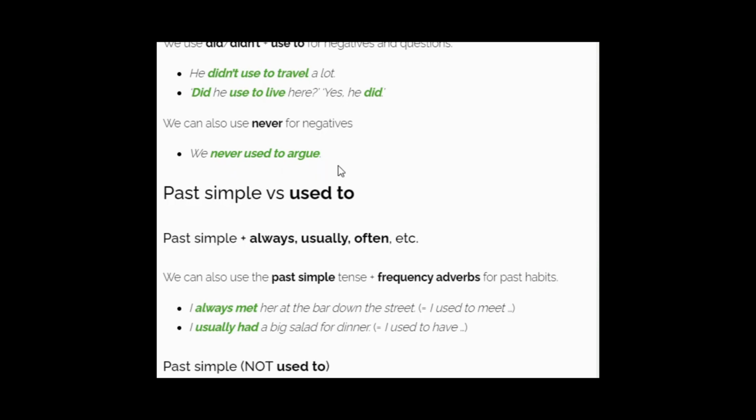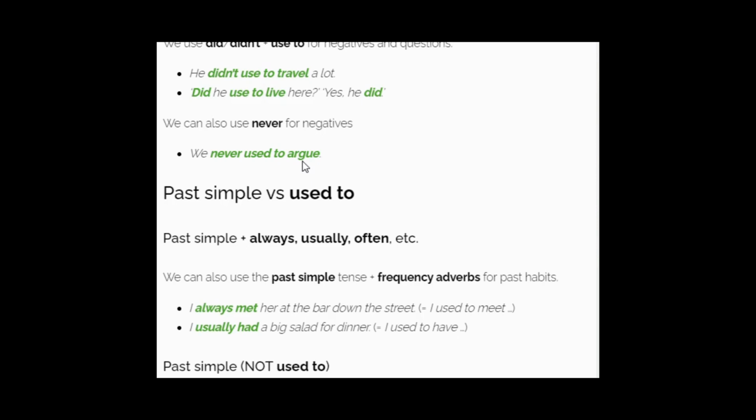Here, we never used to argue means these people didn't argue in the past. They never did this action.